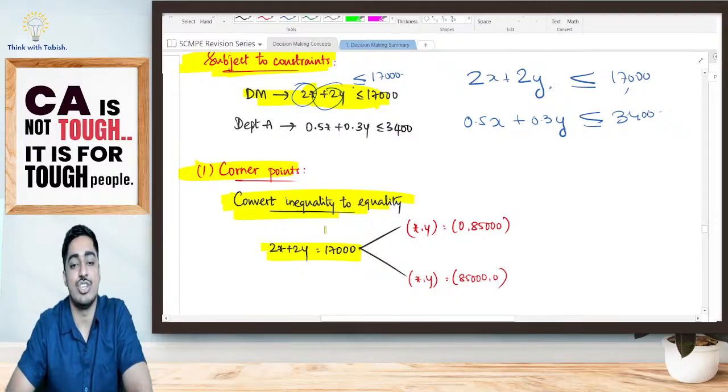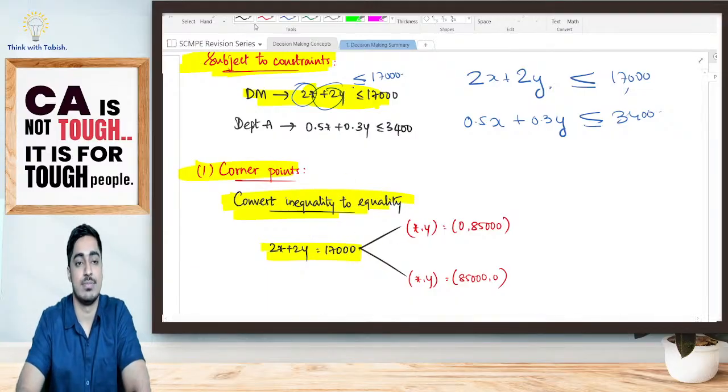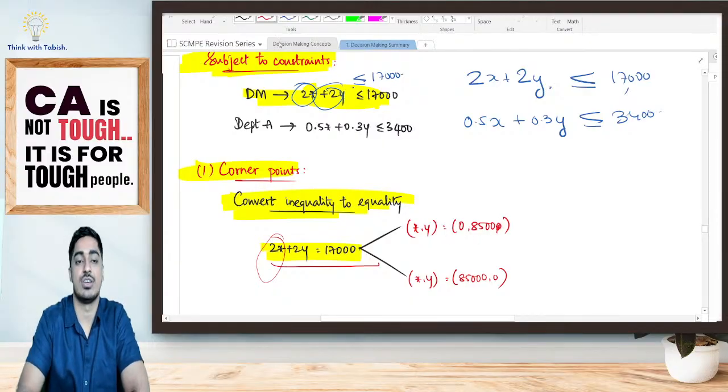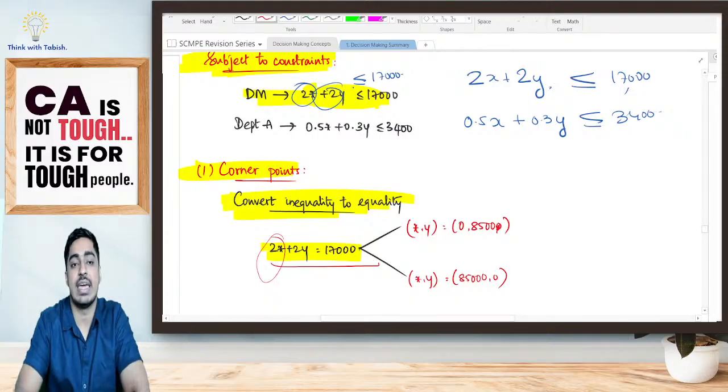First I will assume x is equal to 0. 2x plus 2y is equal to 17,000. If x is equal to 0, this whole term becomes 0. 2y is equal to 17,000. That means y is equal to 8,500. Yes or no? So I get x comma y as 0 comma 8,500.